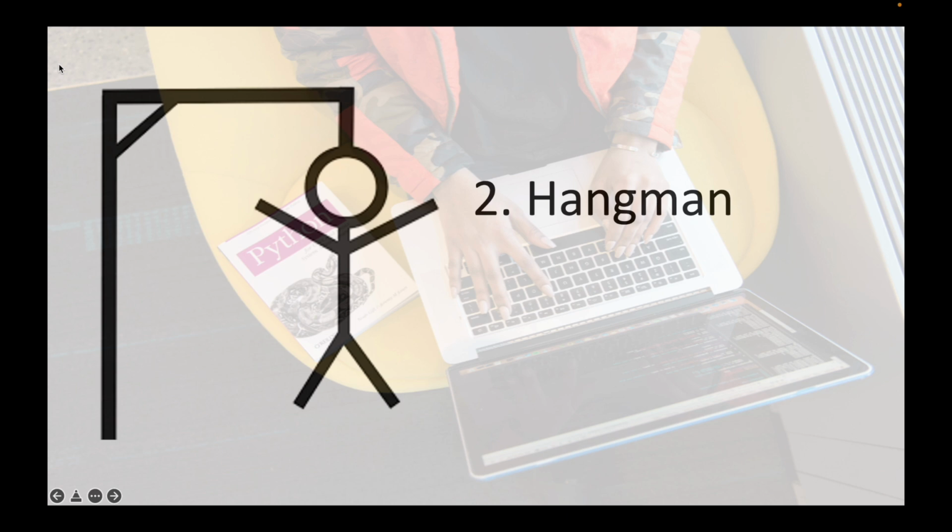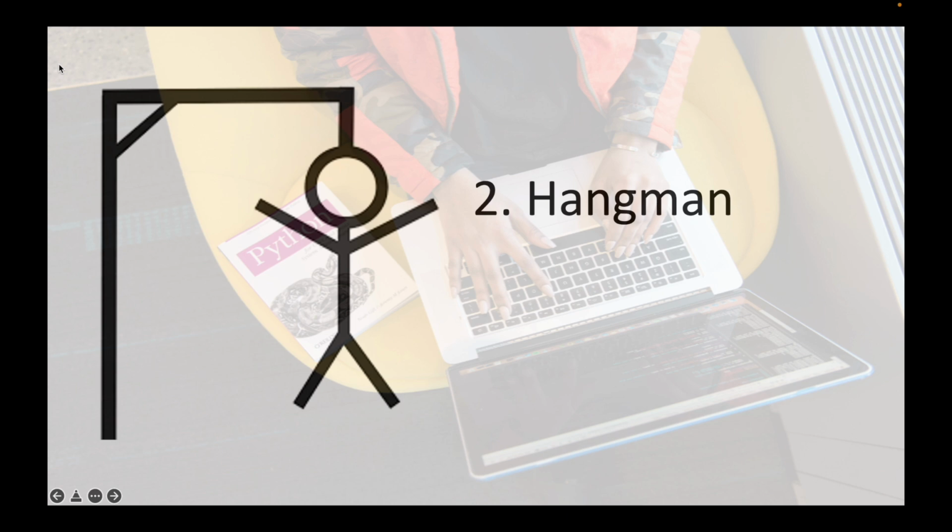So that is Hangman. In a Python project, you can make a list of words, and then you can randomize it, meaning use a rand function, because there are built-in modules like the random module.